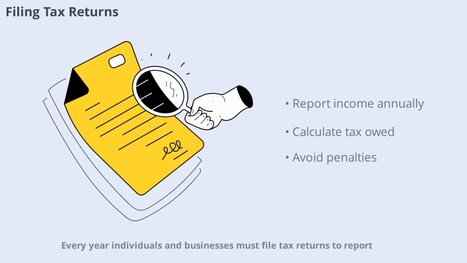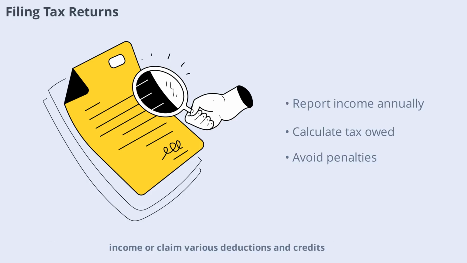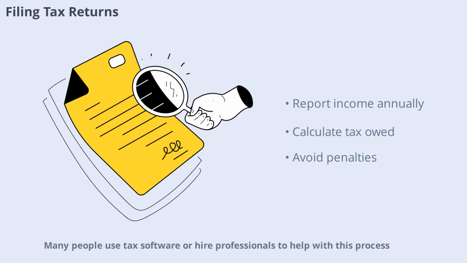Every year, individuals and businesses must file tax returns to report their income and calculate how much tax they owe. Filing a tax return can be complex, especially if you have multiple sources of income or claim various deductions and credits. Many people use tax software or hire professionals to help with this process. Filing accurately and on time is important to avoid penalties and ensure you get any refunds you're owed.